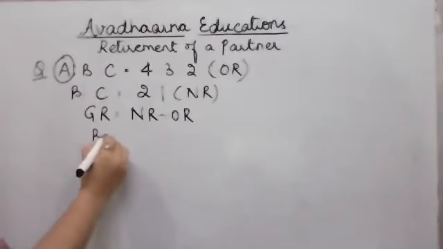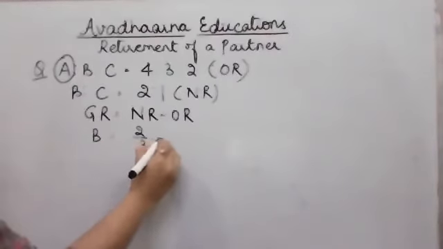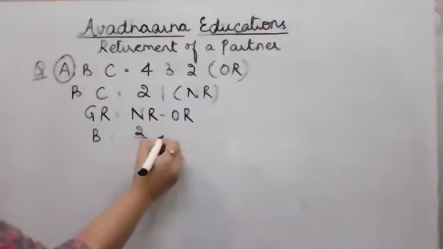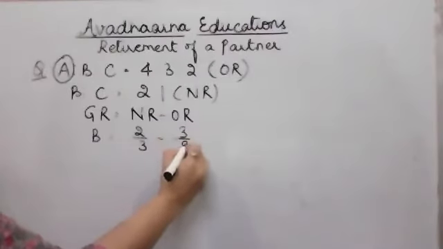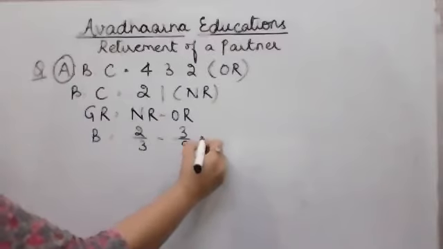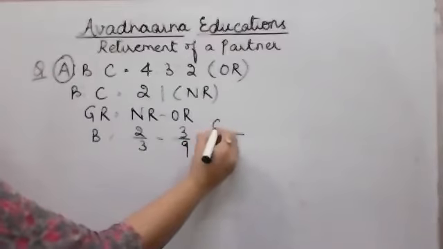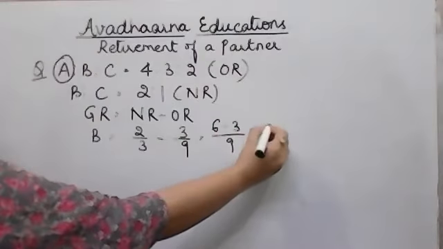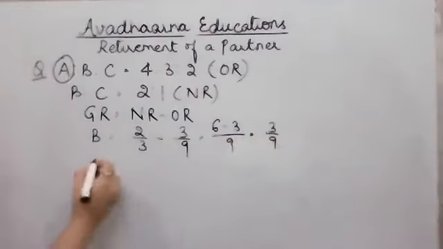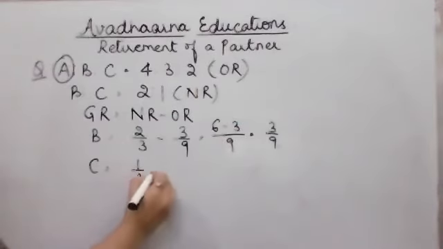For B, the new ratio is 2/3. Old ratio for B is 3/9. So if I calculate, the LCM is 9, the numerator will be 6 minus 3, which is equal to 3/9. For C, the new ratio is 1/3.